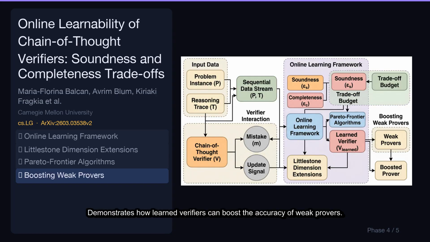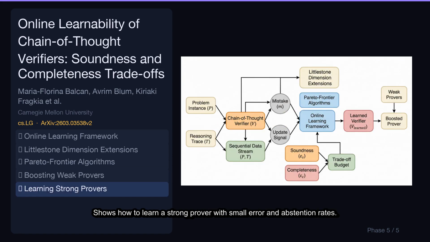Demonstrates how learned verifiers can boost the accuracy of weak provers. This enables generation of proofs beyond the initial training data. Shows how to learn a strong prover with small error and abstention rates. This relies on the assumption that at least one prover can generate correct steps.